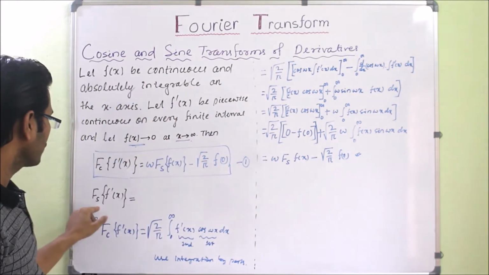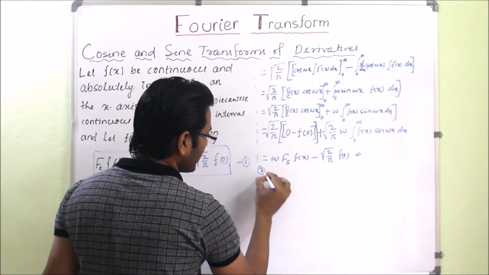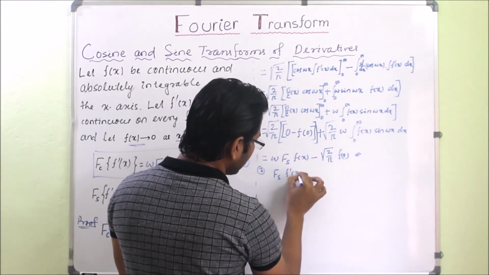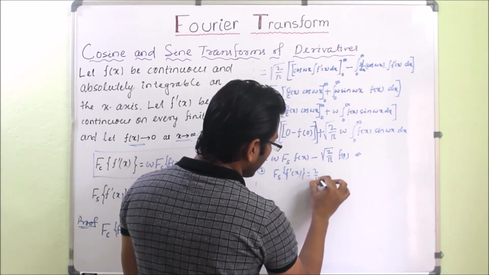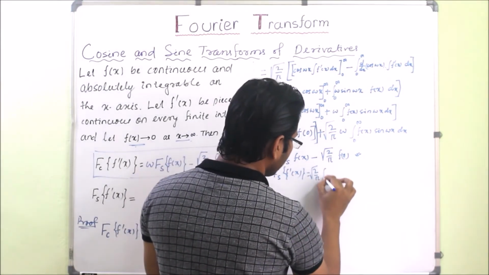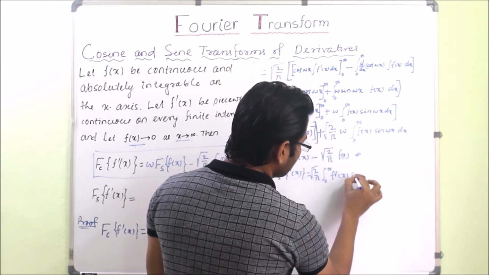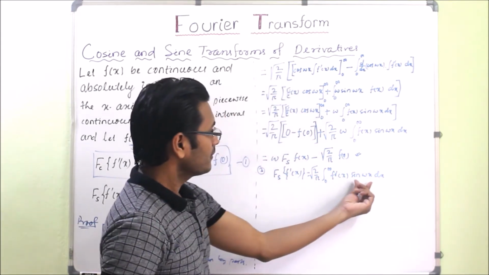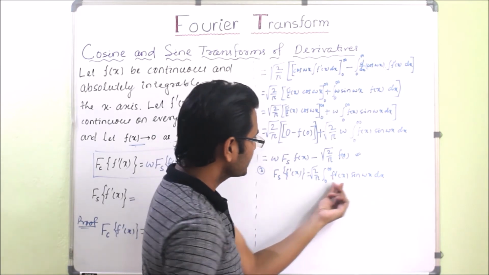Similarly we can prove, or we can find, the second formula. So we will see the second formula. So here it is given Fs of f dash x. Okay, so this one is square root of 2 by pi, then 0 to infinity f dash x sin wx dx. So similarly here we have to take sin wx as first function, f dash x as second function.